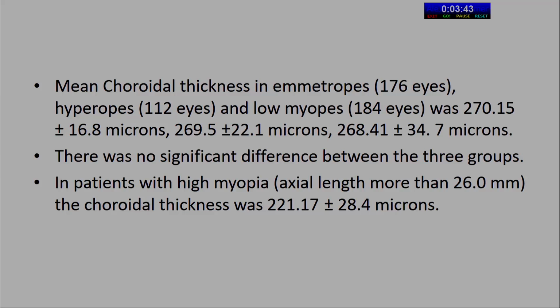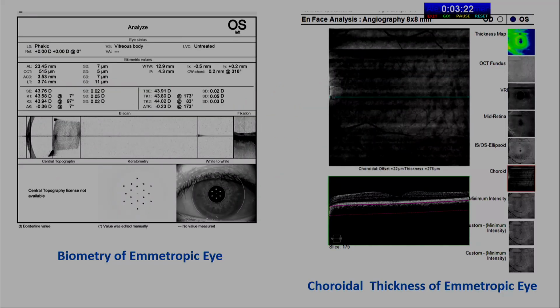So mean choroidal thickness in emmetropes, which was 176 eyes, hyperopes and low myopes was 270.15, 269.5 and 268.1 microns respectively. There is no significant difference between the three groups in the choroidal thickness. In patients with high myopia, that is axial length more than 26 or more than minus 6 diopters, the choroidal thickness was 221.17. So these were the measurements which were done on the AIOLMaster and the scans on the Angioplex machine.